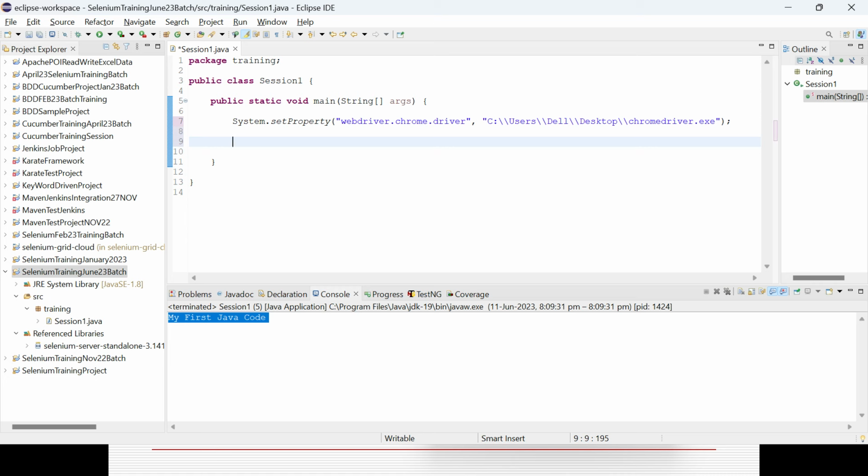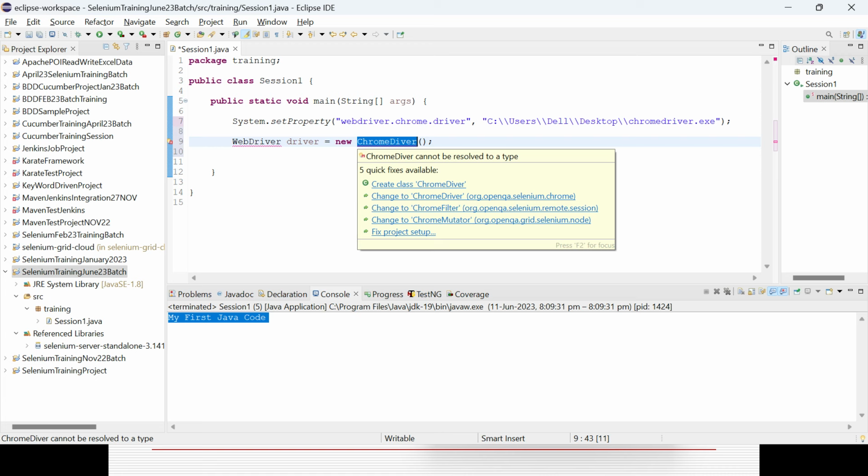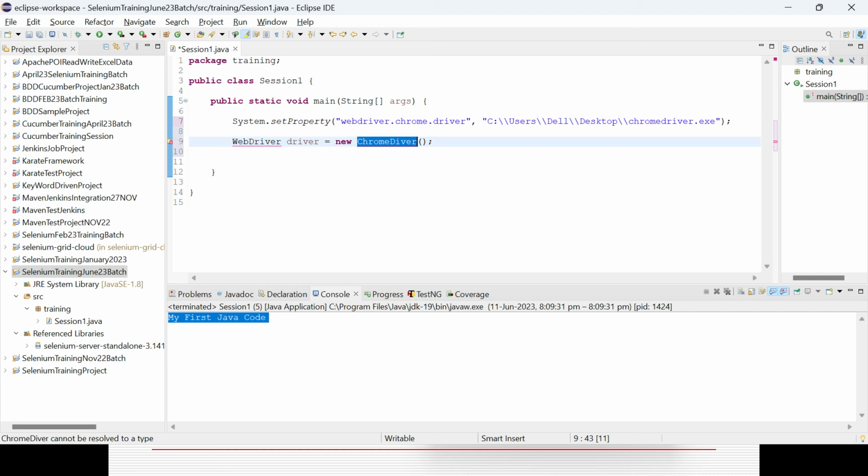WebDriver is a generic interface. So: WebDriver driver = new ChromeDriver(). That is the common thing you always need to use. I will explain it at a later point of time; slowly you will get more. WebDriver is the interface and ChromeDriver is the class, both coming from Selenium, not from Java. For an interface you cannot create an object directly, while for a class you can always create an object. That is the reason I am creating the object with the ChromeDriver class.